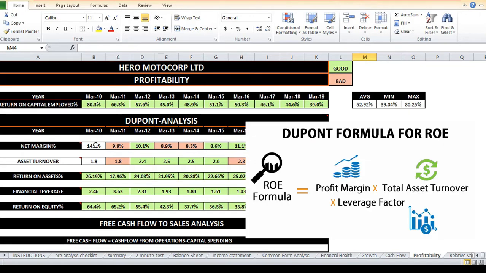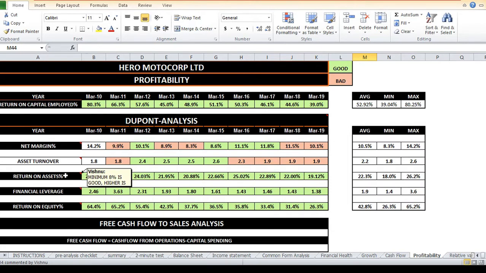That is net margins, asset turnover ratio and financial leverage, because net margins times asset turnover ratio times financial leverage is equal to return on equity. As a rule of thumb, I look for companies with return on assets of at least 8%, financial leverage less than 4 and return on equity of at least 15%, but if it's above 20% then I would really get excited.